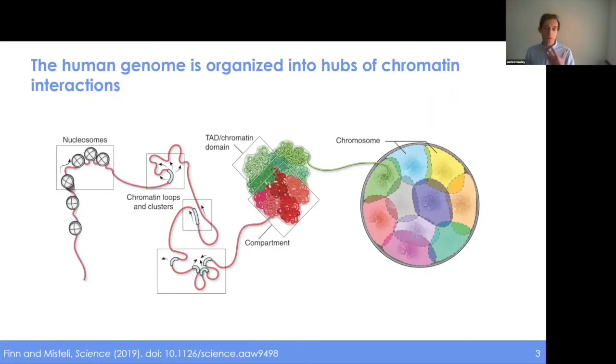So, I don't need to explain that much to this group here about the structure of chromatin, but I'll just kind of cover the basics. We know that DNA is not just randomly floating around inside the cell nucleus. It has this structure at multiple levels, starting from the very smallest point where the DNA is wrapped around nucleosomes to these more focal interactions between different DNA elements, between enhancers and promoters or insulators, up to these hubs of chromatin interactions, TADs and compartments, and then all the way up to chromosomal territories and how they isolate inside the nucleus. And so this organization is important for gene regulation, and disruptions to it can raise some problems.